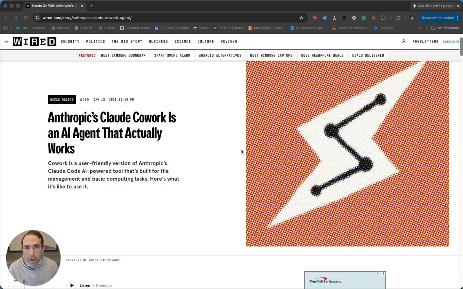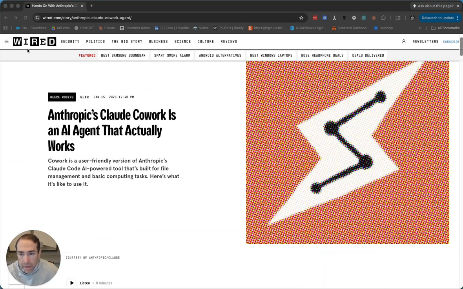If you haven't heard about Claude Cowork, I would go and just search Claude Cowork, and you see all the news articles, you'll see a lot of YouTube videos, but it's noted here in Wired that it's the AI agent that actually works. And it's all built into Claude's platform application that you can use on the web or on your computer. So I want to walk through an example of it. Let's just look at what that looks like for a second.